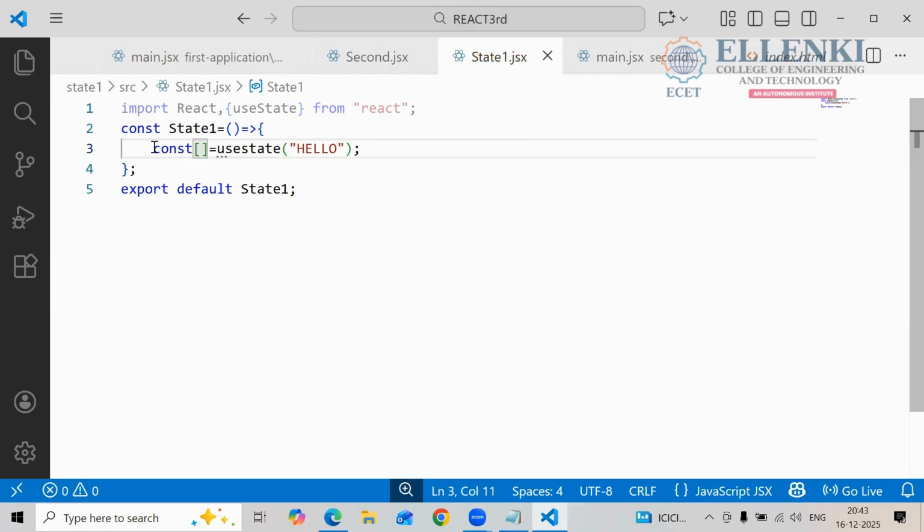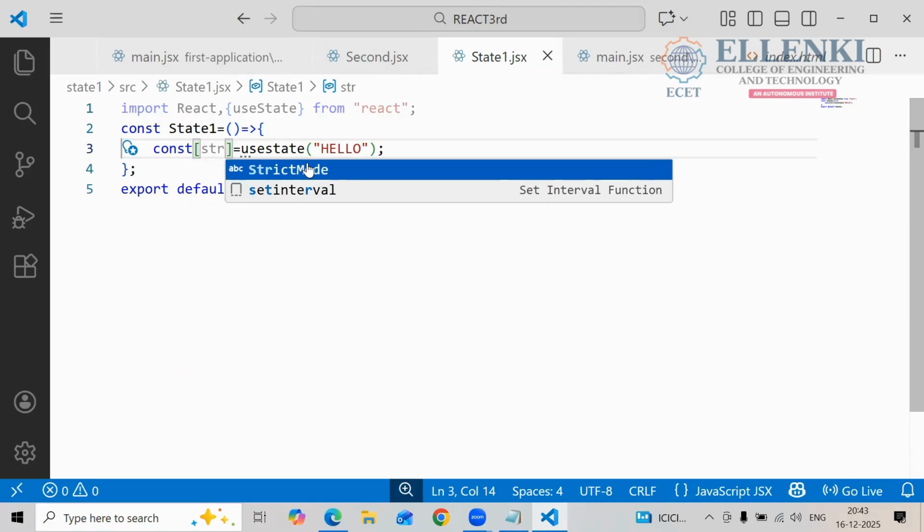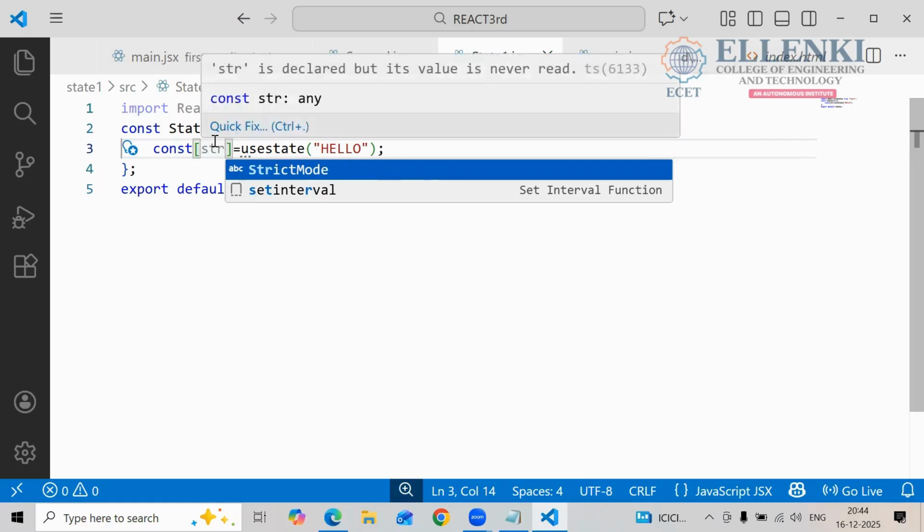Why are we using React.js? Basically to modify that data easily. Yes or no? To modify the data easily. So to store the data, we give one keyword, the str keyword. You can give any keyword you like, not only this one, like P, K, C, D, E, F, G, whatever. But nowadays, please give technical words here. So today I am giving the data hello, and to store this hello, I am using the str keyword here.